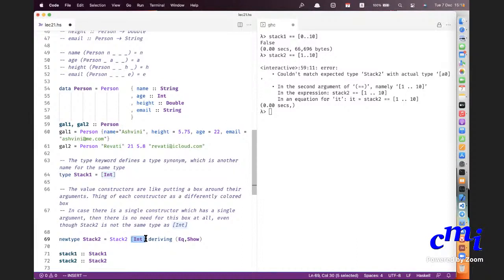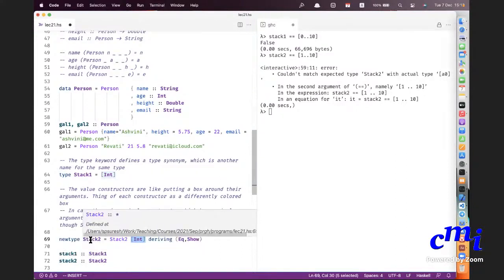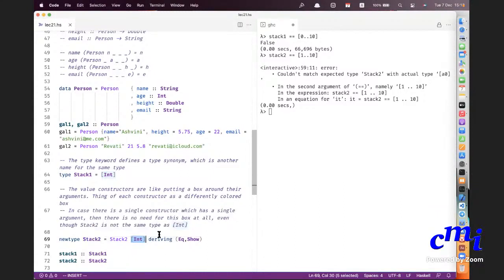That's purely a runtime efficiency thing. When you're using VS Code or whatever, it will automatically suggest, if there is only one data value constructor with only one argument, do you want to use newtype? You can say yes. Even when you use newtype, the type distinction is maintained, even though the boxing is not done for the values. So that is the difference.